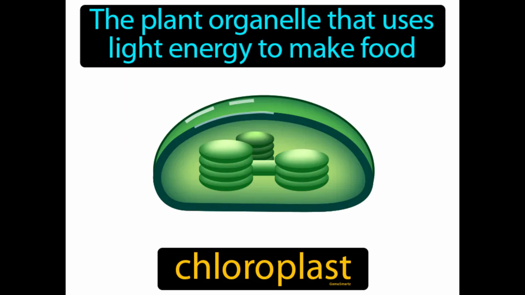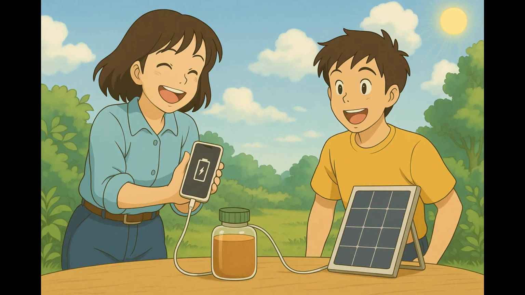The plant organelle that uses light energy to make food. Chloroplast. Chloroplasts are parts of plant cells where photosynthesis happens, turning sunlight into food. Imagine trying to charge your phone when you're out and about, but you can't find an outlet anywhere. This situation is similar to how plants need to convert sunlight into energy when there's no ready-made food around.